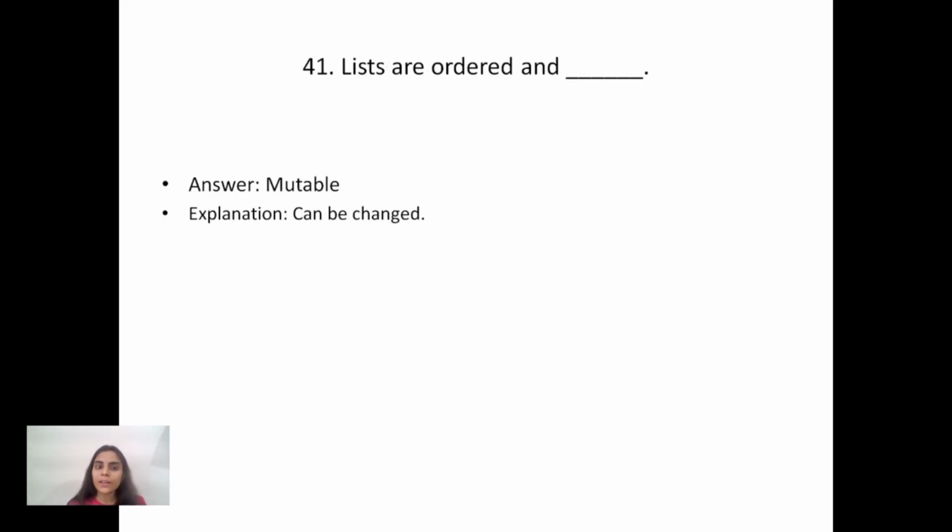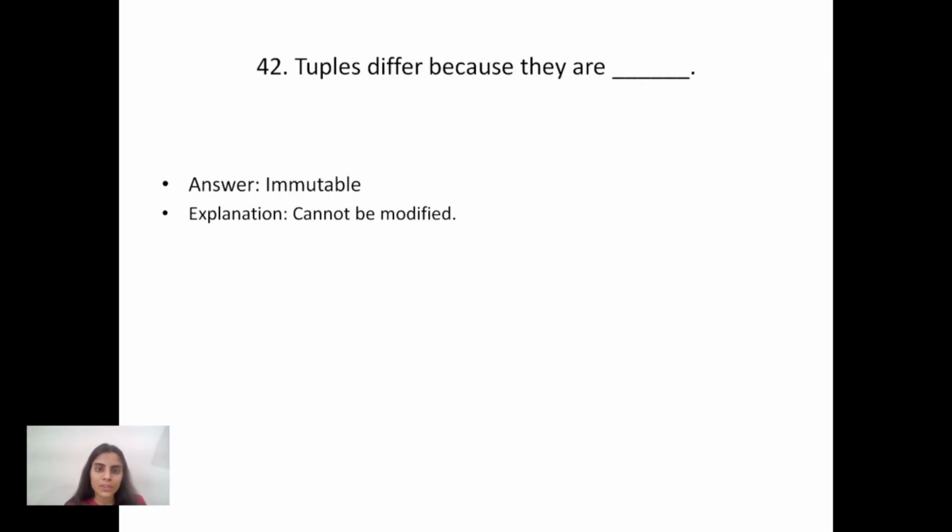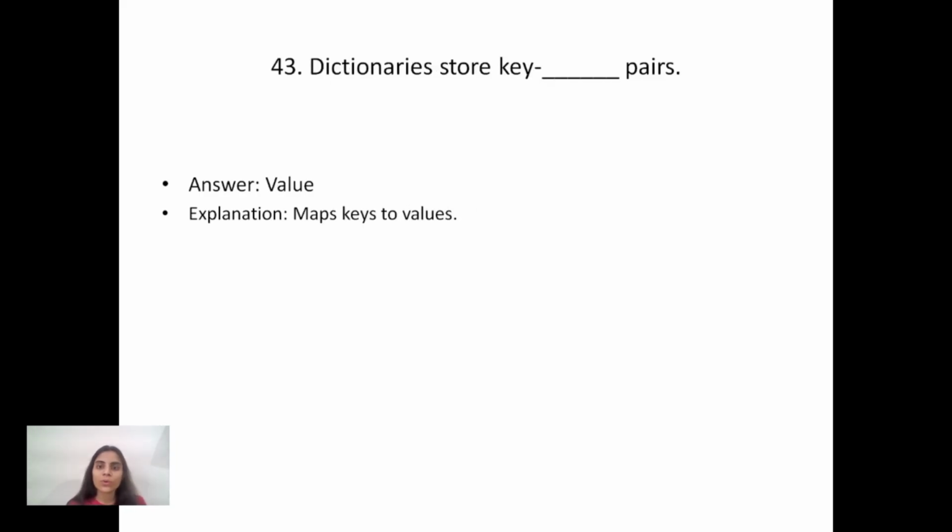Lists are ordered and mutable in Python. What is the meaning of mutable? Mutable means it can be changed. After it, tuples differ because they are immutable. Meaning of immutable is it cannot be modified. Dictionaries store key-value pairs, because in a dictionary there are keys and also values. Why? Because it maps key to value. After it, sets contain only unique elements; no duplicate elements are allowed in sets.